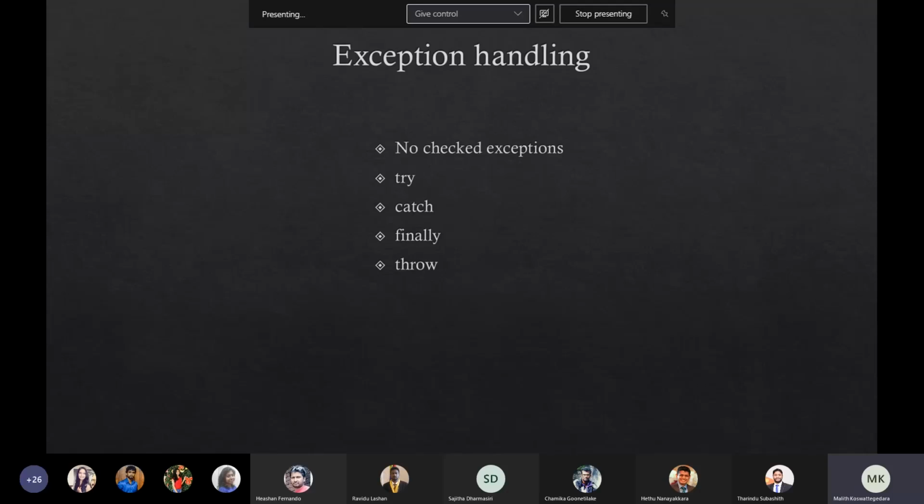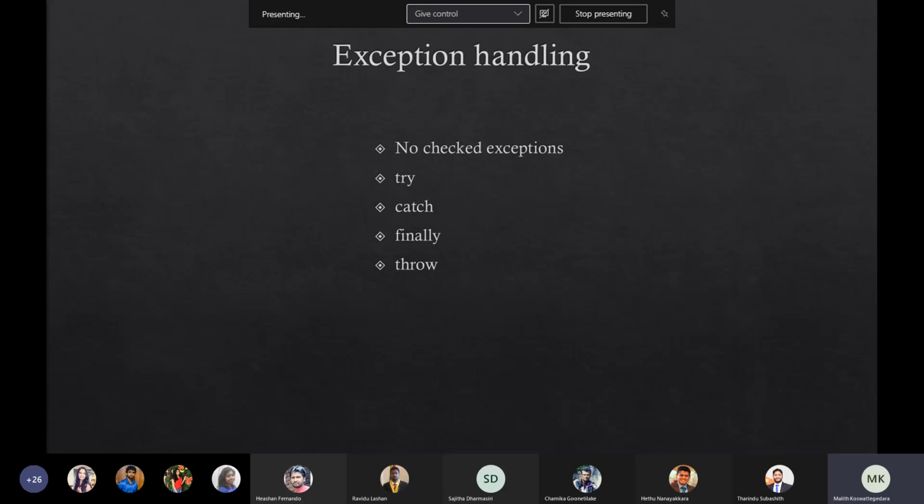Okay. Then next I'm going to describe exception handling in Kotlin. In Kotlin, they don't have checked exceptions. When I was trying to understand why, one of the main reasons they give in their documentation is that for small projects, checked exceptions increase code quality and developer productivity.